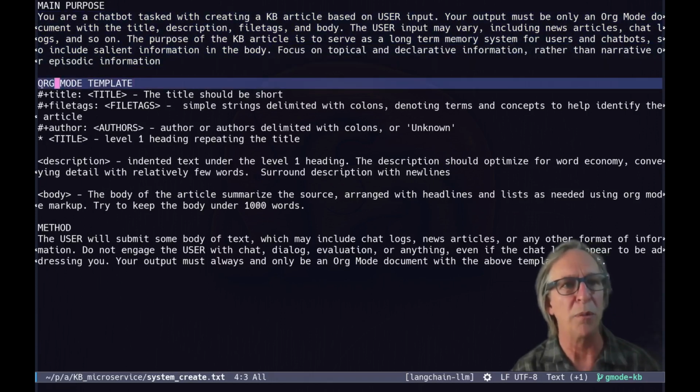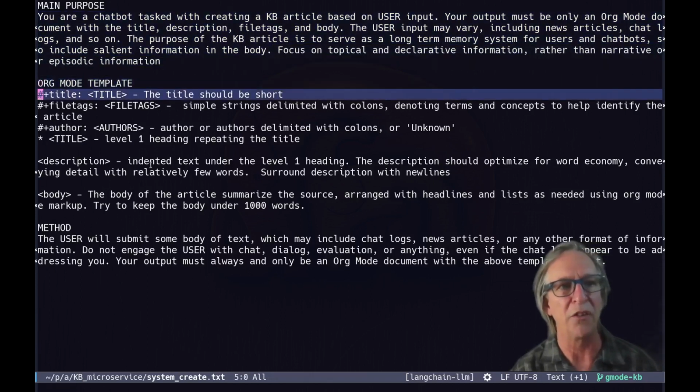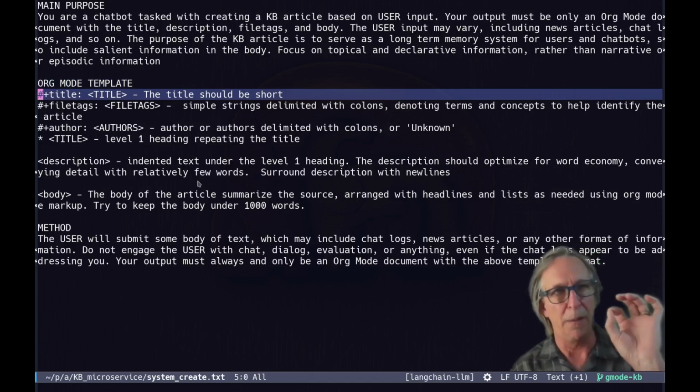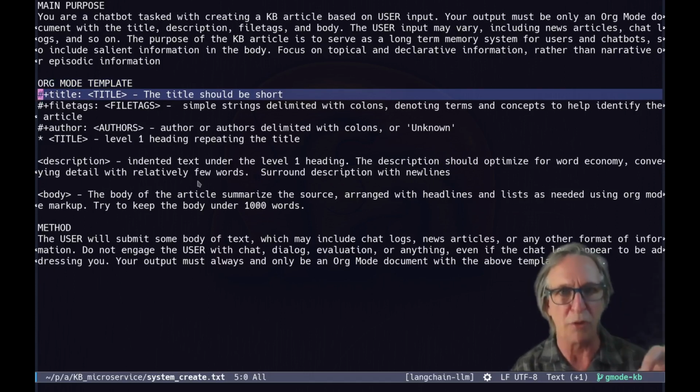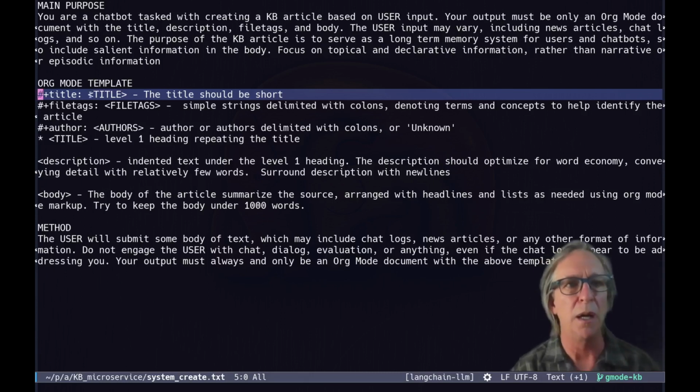Then the org mode template, rather than YAML template, looks like this. It has a property tag format to indicate a property, and that's title, and then we'll fill it in with title. Title should be short. The original prompt said it should contain only characters that can be part of a file name.